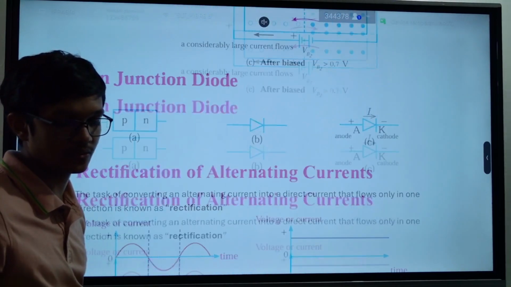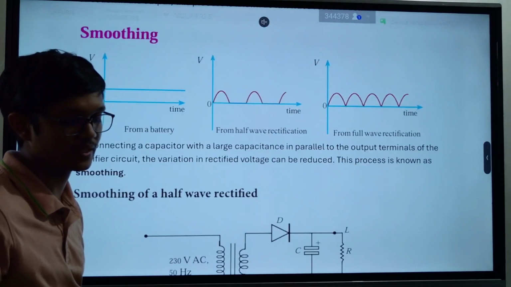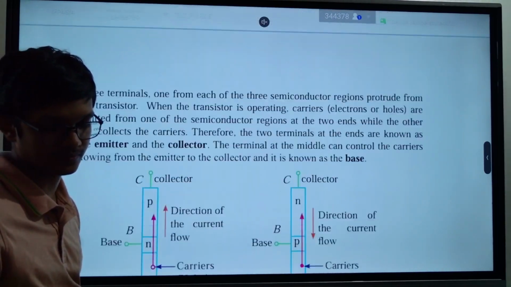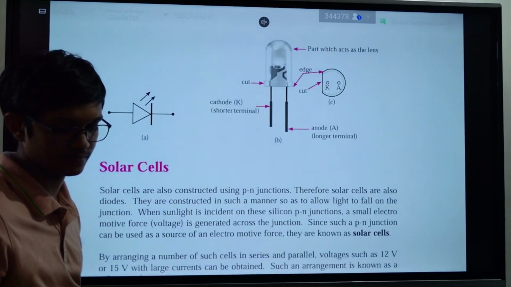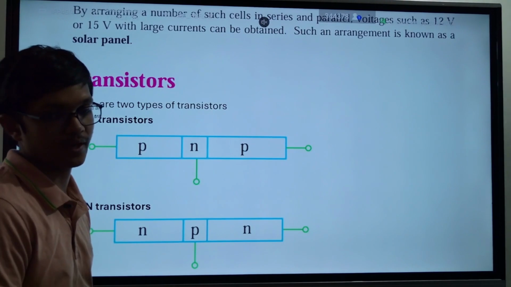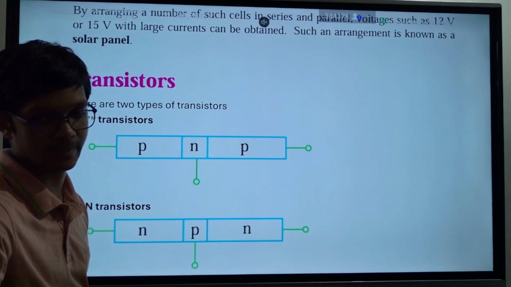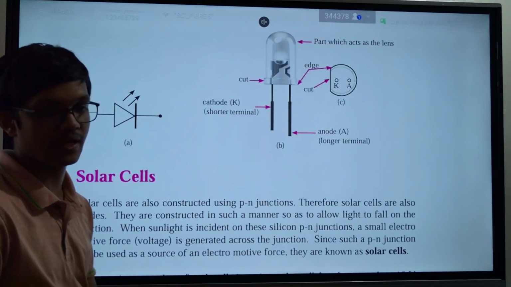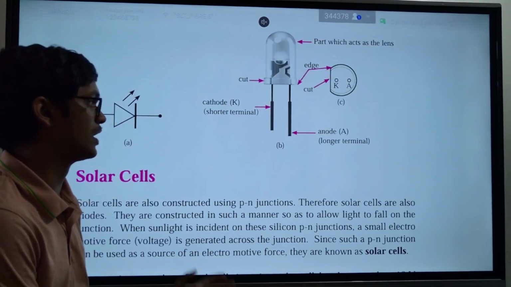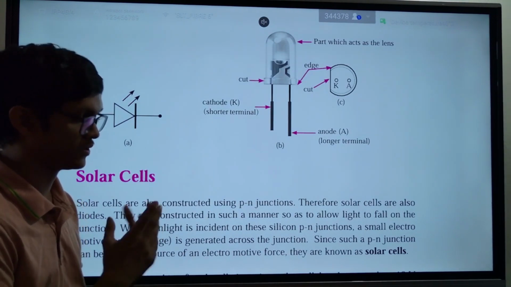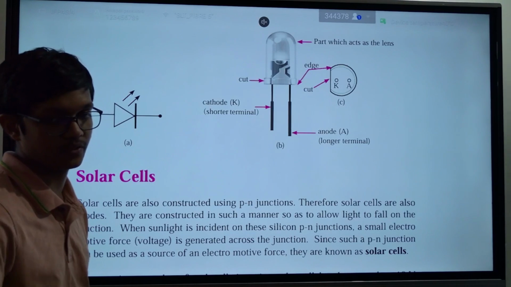So solar cells are also an application of semiconductors, a very simple application of semiconductors. That's the idea. Then the next topic we have to move into is transistors. I hope you understood these concepts well. I kept it really fast so that I can make sure you cover whatever is required in a very short period of time.